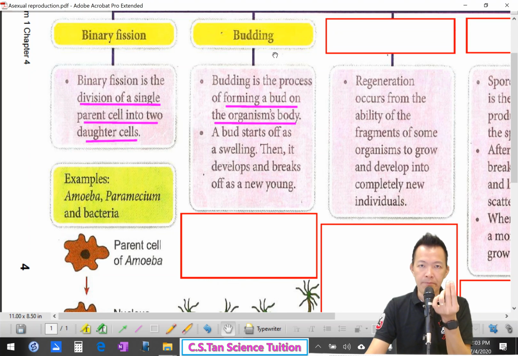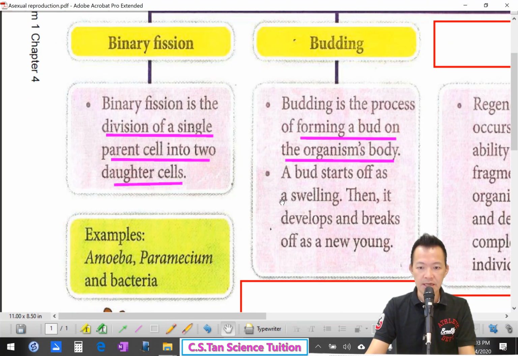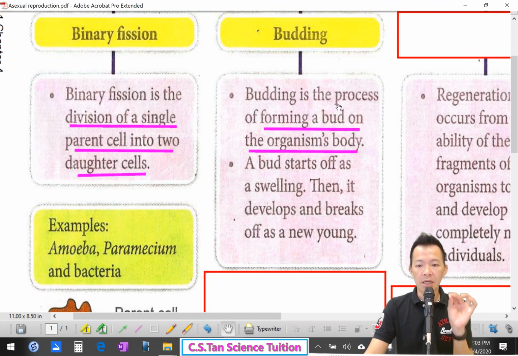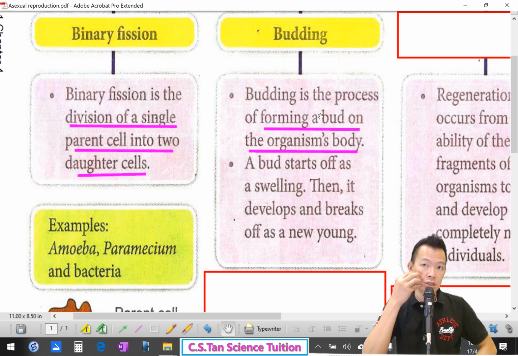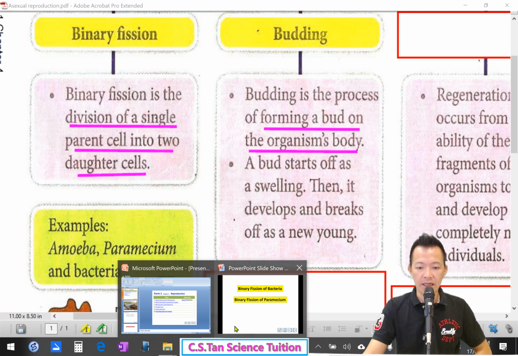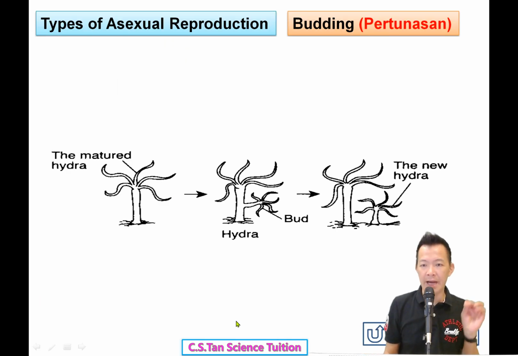什么叫 budding method? Label on your notes, highlight 在你的 notes. Forming a bud on the organism's body. 它的身体呢长出一粒新的东西，the new structure 这个新的东西呢就叫 buds. Okay, forming the new buds on the organism's body. 它的身体里面长出一个新的 bud。Now we look at the budding method.